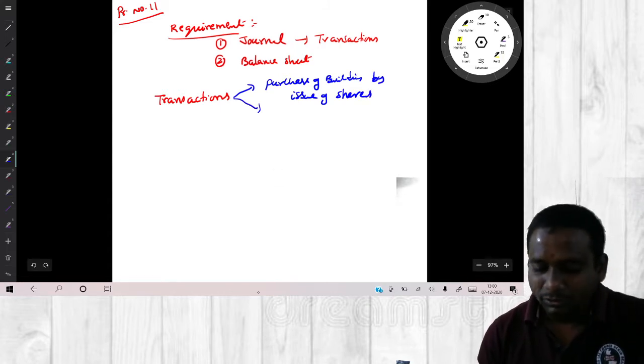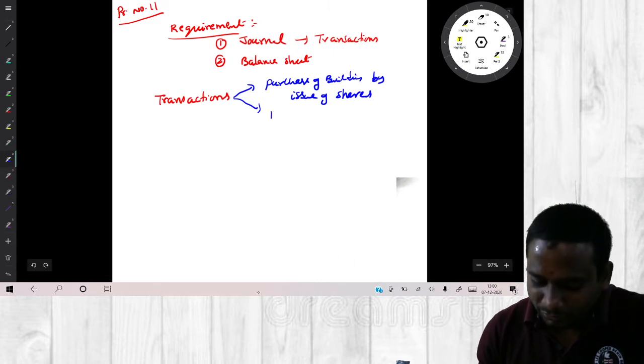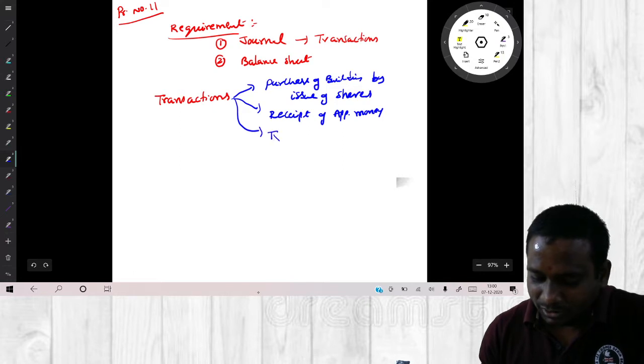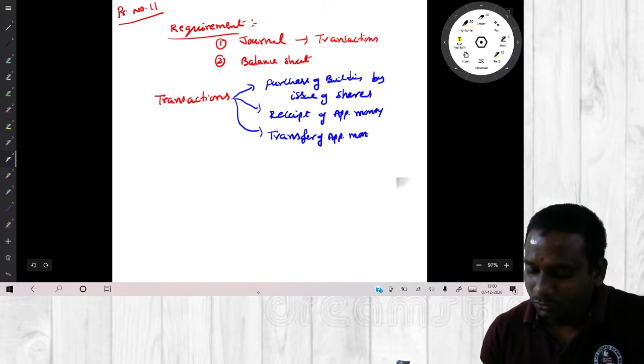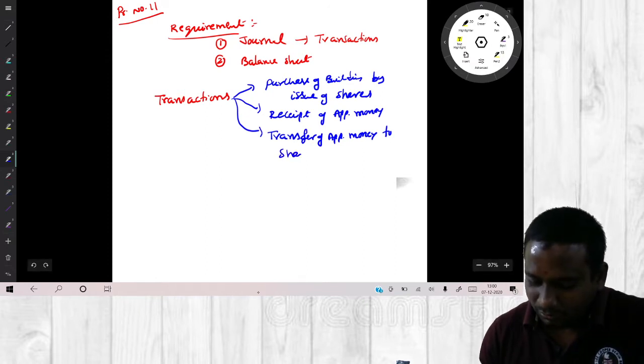Second, after completion of the purchase of building by issue of shares, we will start writing our normal entries for issue of shares. What is the first entry? Receipt of application money. Second transaction, transfer of application money to share capital.